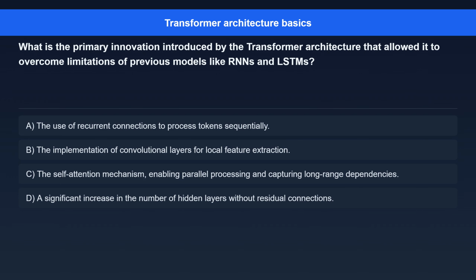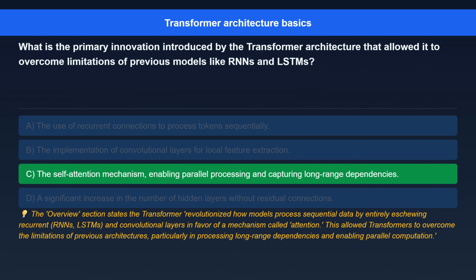Question 4. What is the primary innovation introduced by the transformer architecture that allowed it to overcome limitations of previous models like RNNs and LSTMs? Option A. The use of recurrent connections to process tokens sequentially. Option B. The implementation of convolutional layers for local feature extraction. Option C. The self-attention mechanism, enabling parallel processing and capturing long-range dependencies. Option D. A significant increase in the number of hidden layers without residual connections.